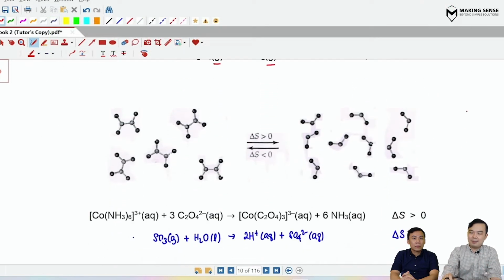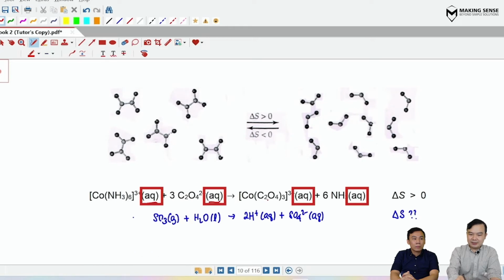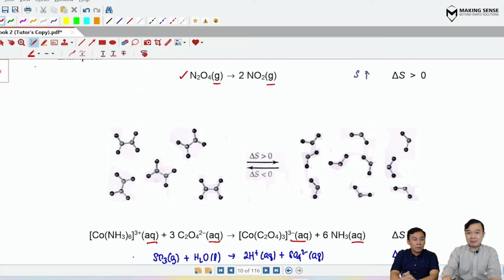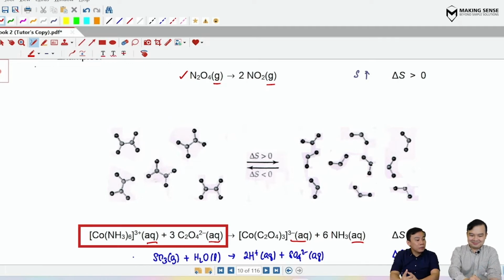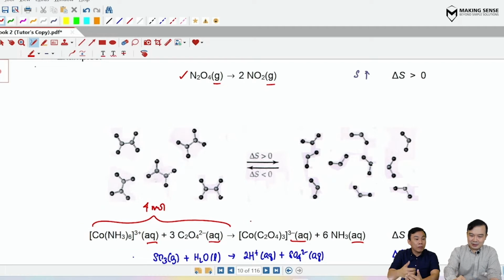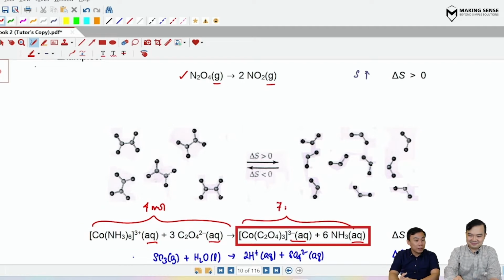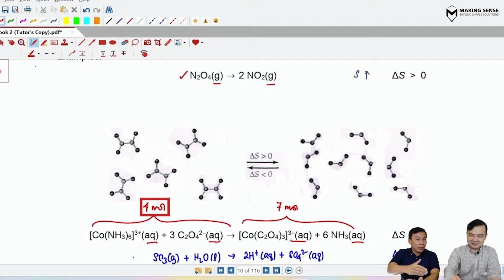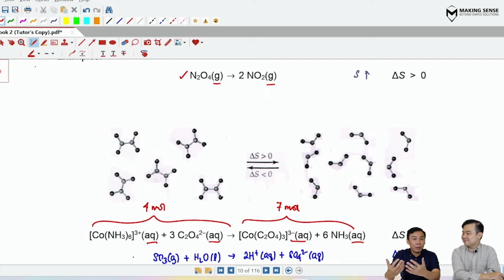Let's look at a second example where we look at an aqueous system. For an aqueous system, it's going to be the same thing as well. Mr. Yap, can you run us through this? All right, let's look at the left-hand side of the equation first. There are 4 moles of aqueous particles. And on the right-hand side, 7 moles of aqueous particles. So 4 moles of particles increase to 7 moles of particles. So the system is going to get more disordered. Entropy is higher. Delta S is going to be positive.